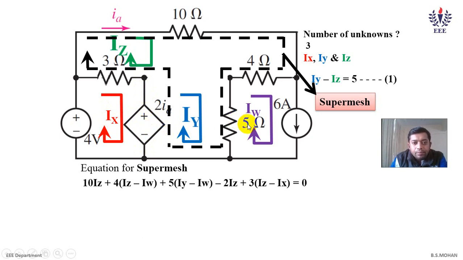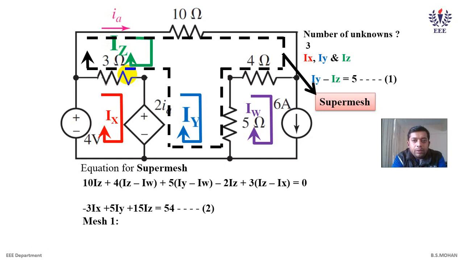For this 5 ohm, your super mesh is going downwards and your Iy is also going downwards, and that is why Iy will be positive and Iw will be negative. But here this is a voltage source, so you need not incorporate the current. You can directly write that as 2Iz. But here we have Ia, so how are we writing Iz? Because in this branch the current is Iz, and that orientation matches your Ia current. Thus one can say the value of Ia is Iz. When you simplify, you will have equation 2.